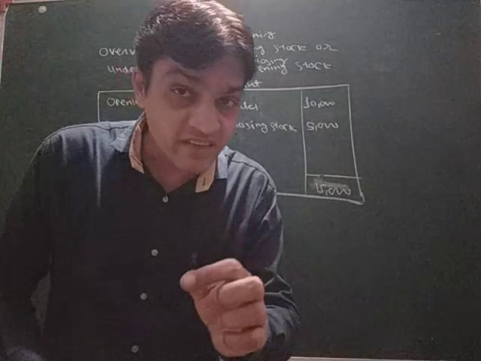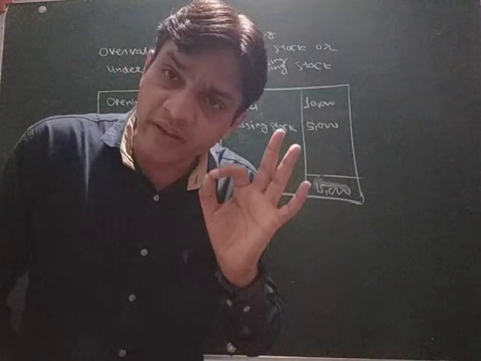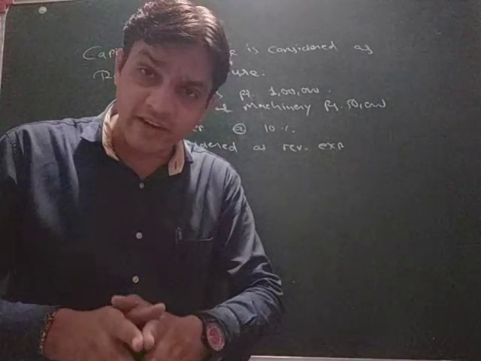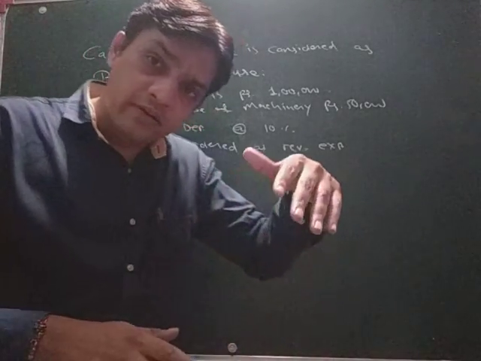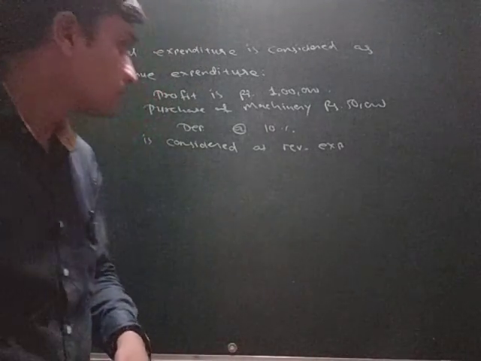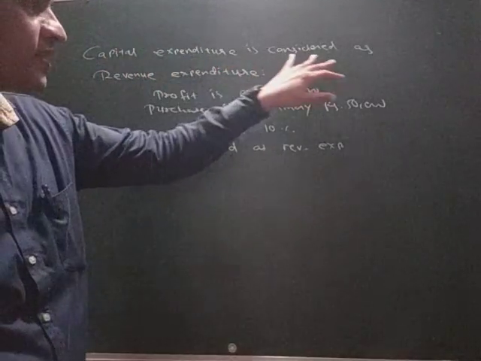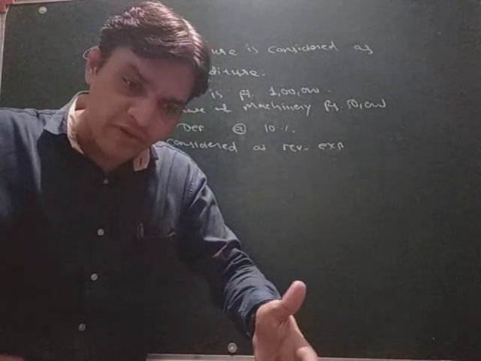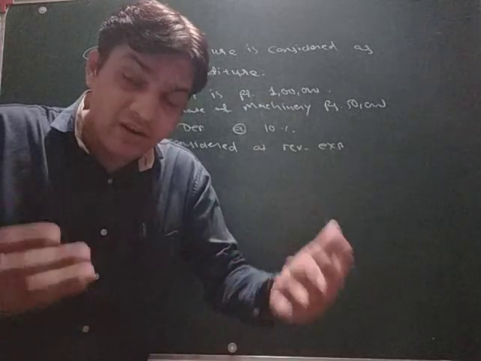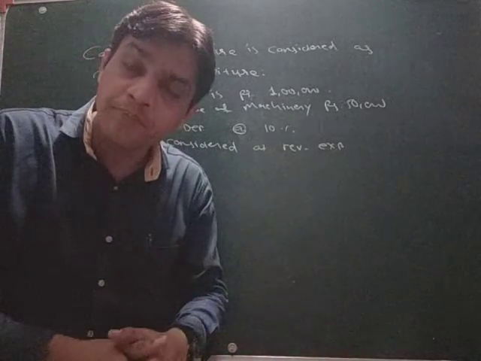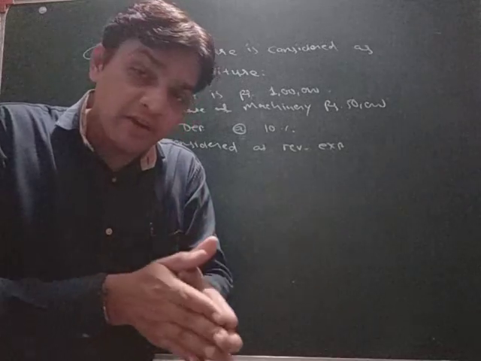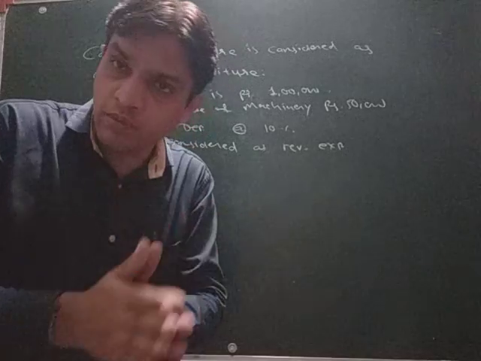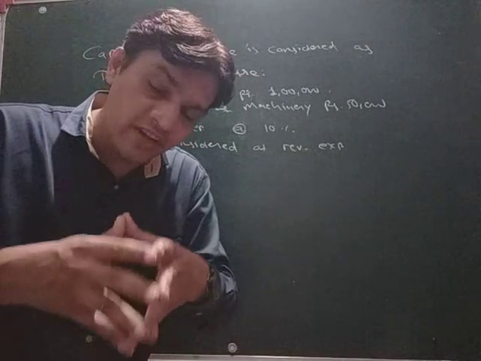Now we will see the next adjustment, and that is about the expenditure. Now we will see the second condition, and that is about capital expenditure and revenue expenditure. Suppose capital expenditure is considered as revenue expenditure. So in that case, the normal profit will be shown as a lesser amount, because exactly the capital expenditure is considered as revenue expenditure. So it will show less amount of the normal profit.